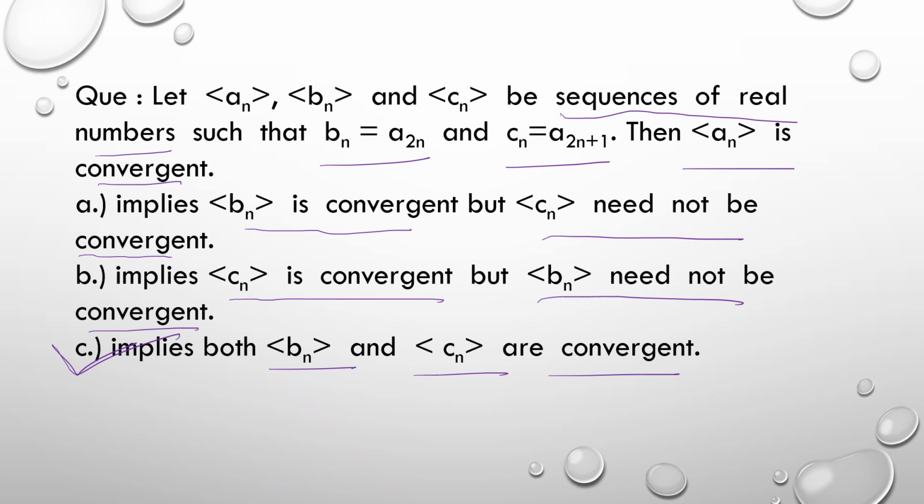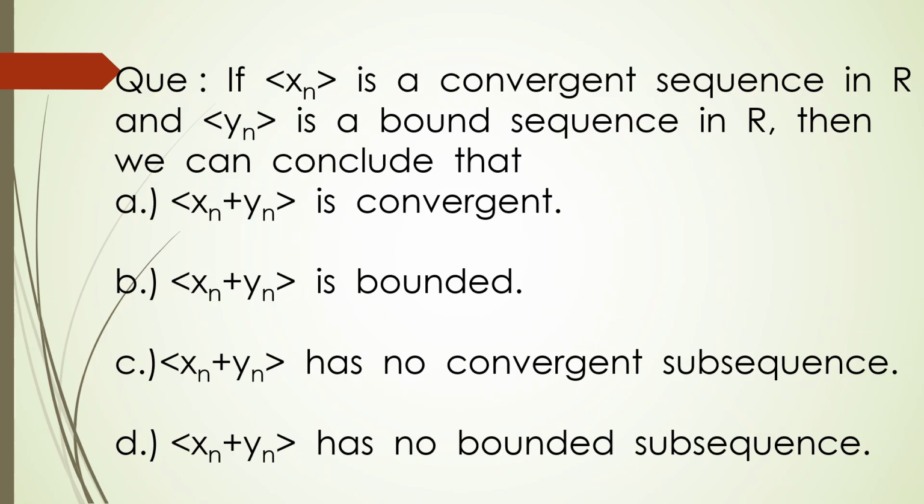are convergent. Now let's discuss another question, which says that if sequence of xn is a convergent sequence in R and sequence of yn is a bounded sequence in R, then we can conclude that, we are given with four options. Option A says that sequence of xn plus yn is convergent.